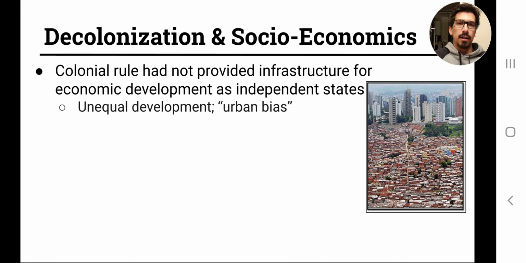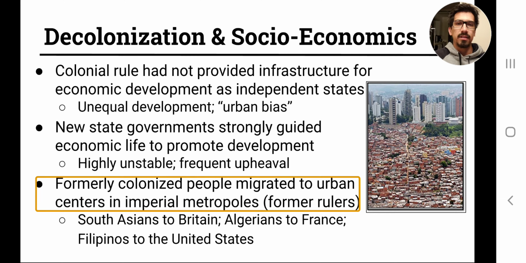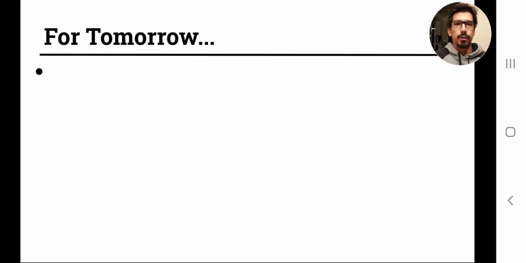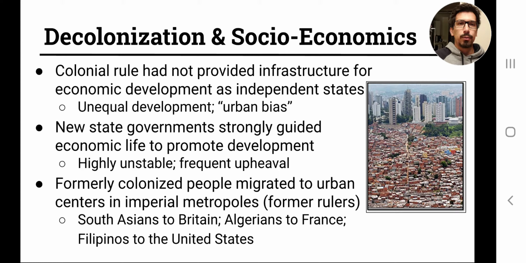Decolonization and socioeconomics. So just a couple quick points here. Colonial rule. One of the problems with colonial rule is that it was designed not for the colonies, it was designed for the mother country. So the infrastructure had not been provided for economic development beyond independence.